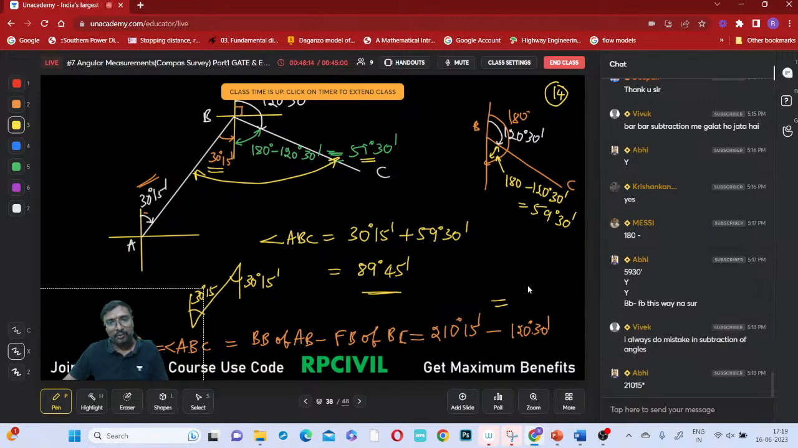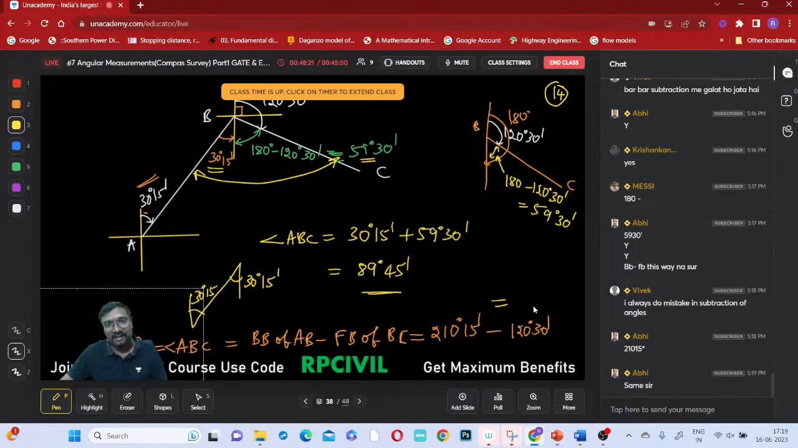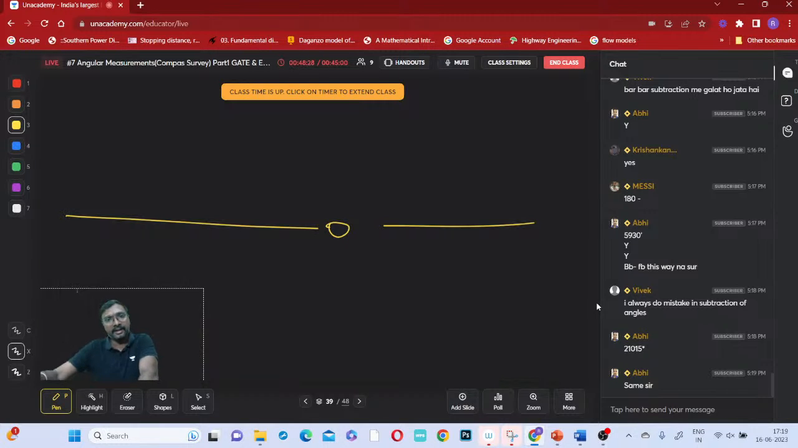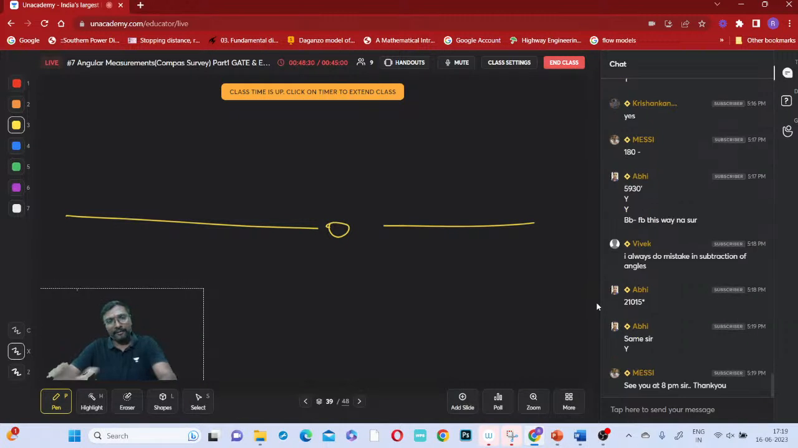So for our clockwise traverse, whenever the traverse is considered in the clockwise direction, A to B and B to C, we have mentioned this. So you will be getting the same answer or not? 89 degrees 45 minutes, right? Same answer, right. Clear everyone? Clear for all of you? Anyone having any doubts?